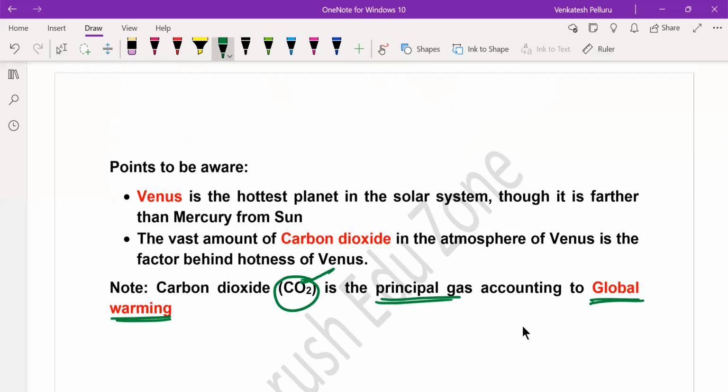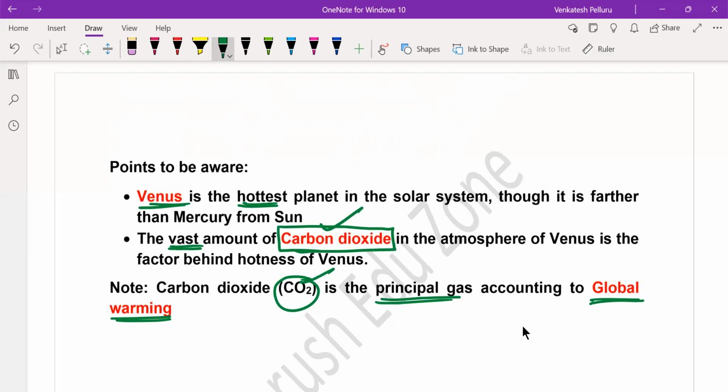So I have said that Venus is the hottest planet. Why? Because a huge amount of carbon dioxide is present in the atmosphere of Venus. Carbon dioxide has the property of absorbing infrared radiations from the sun. Infrared radiations generally cause high temperatures because of their wavelength.